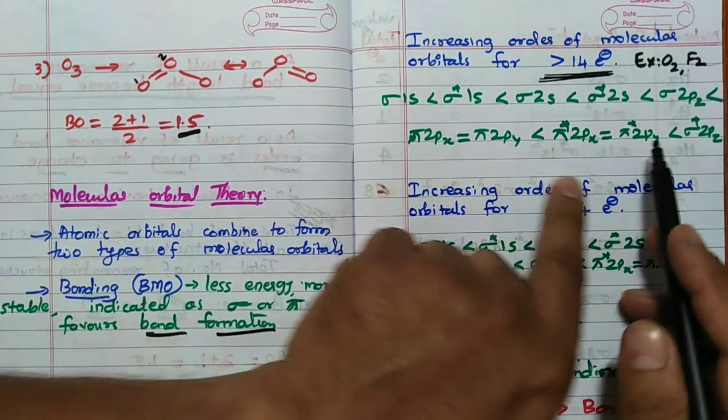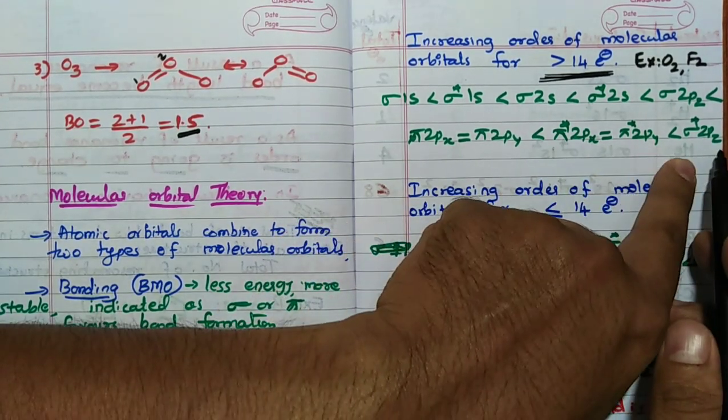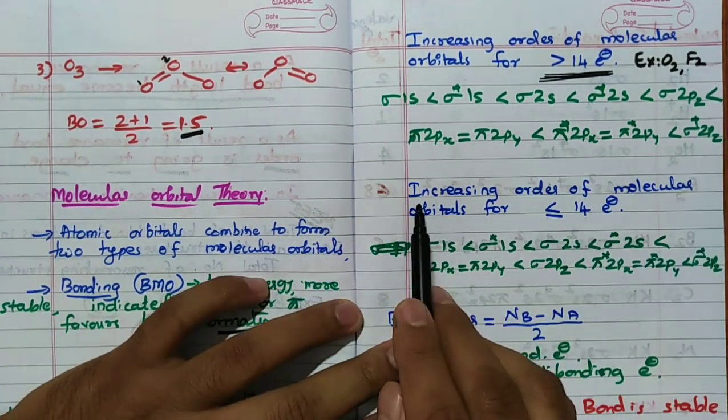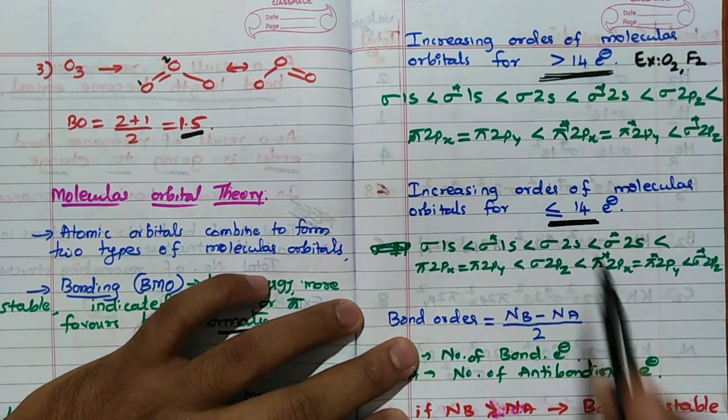Less than pi star 2px equal to pi star 2py. Why is it equal? Energy is equal. Sigma star 2pz. Very important. Increasing order of molecular orbitals for a less than or equal to 14 electron system.